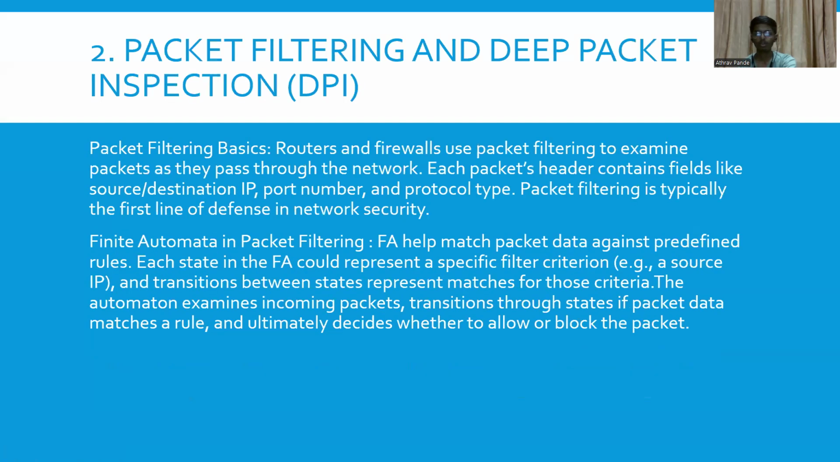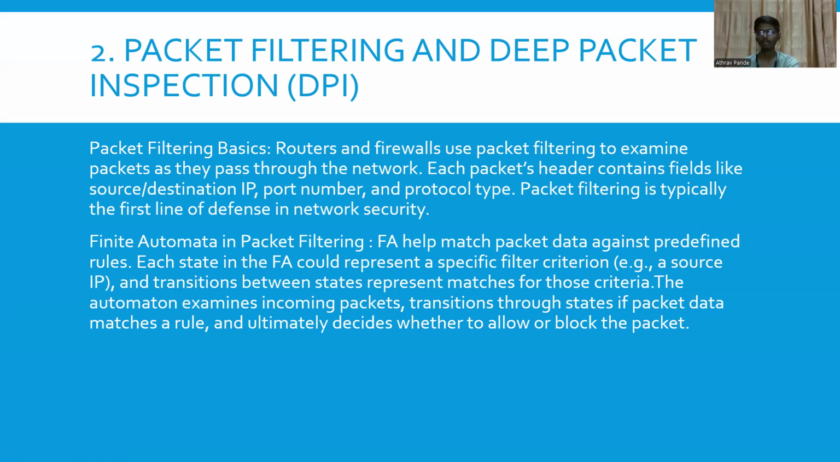So let's move to the second application, which is packet filtering and deep packet inspection. First, let's talk about packet filtering. Packet filtering means to see the IP header, which consists of source and destination IP address, port number, and protocol type, and see if it fits preset rules. Packet filtering basically sees the packet header and verifies whether it follows preset rules or not.